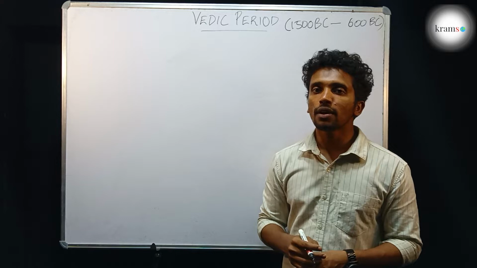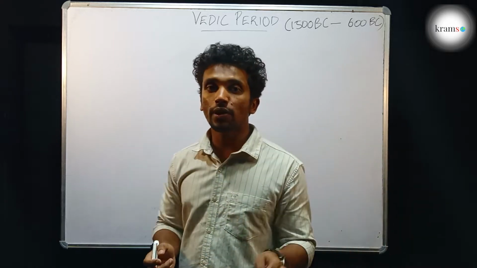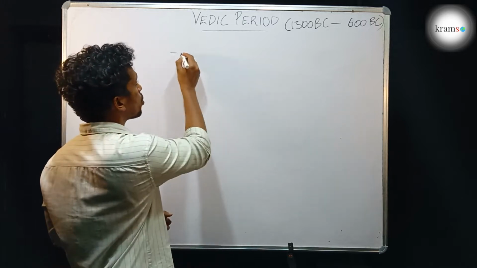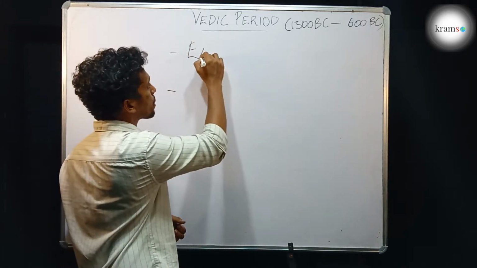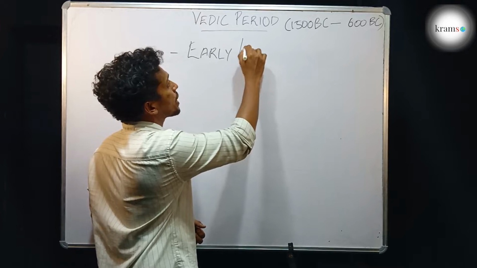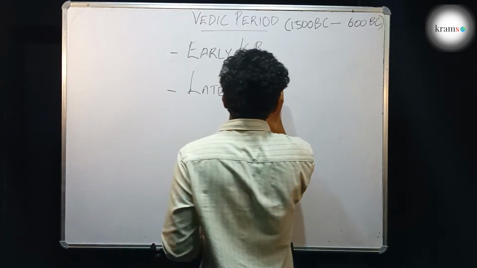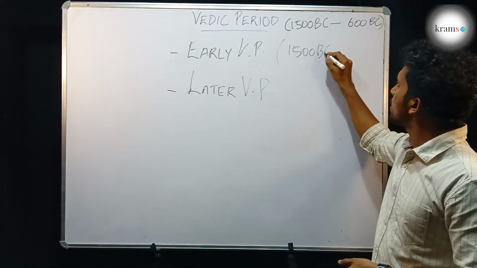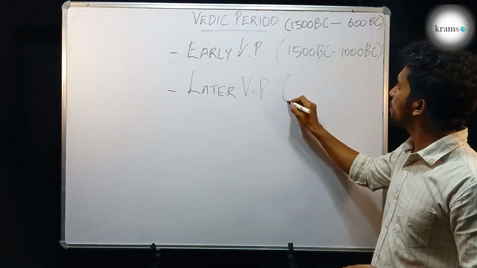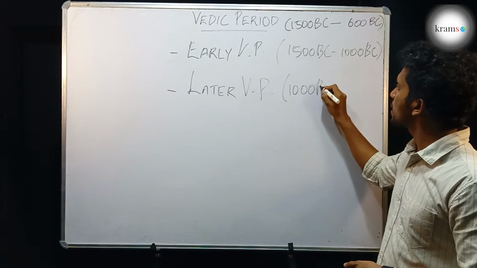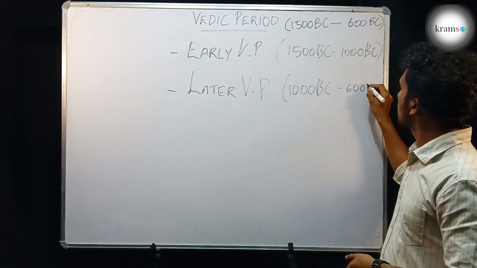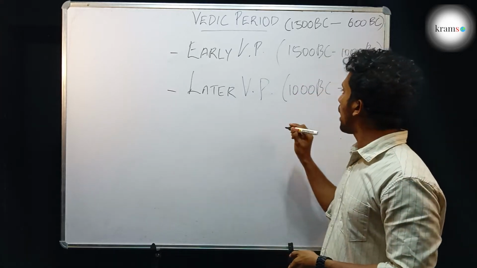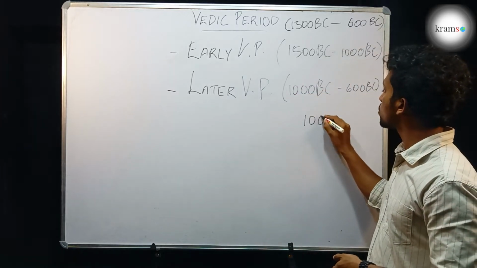Today we are going to cover the Vedic period, which is from 1500 BC till 600 BC, and we can divide it into two periods, that is the early Vedic period and the later Vedic period. The early Vedic period is from 1500 BC till 1000 BC, and the later Vedic period is from 1000 BC till 600 BC. Historians have divided this period into two at the time period around 1000 BC.